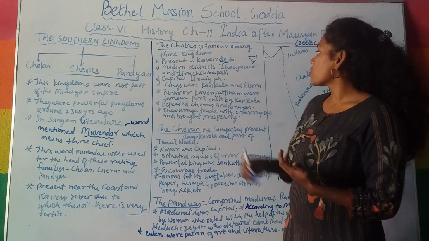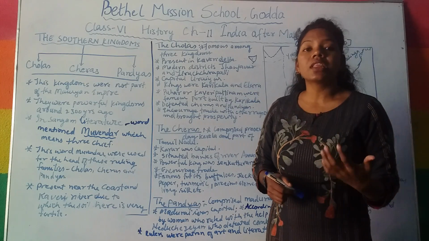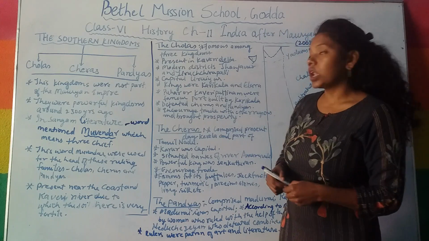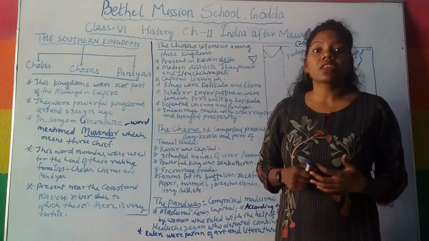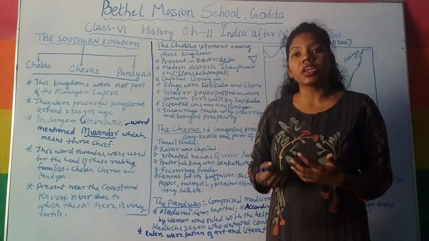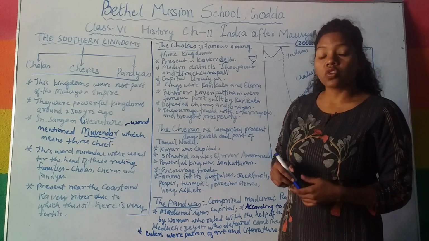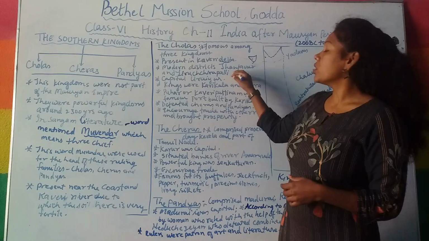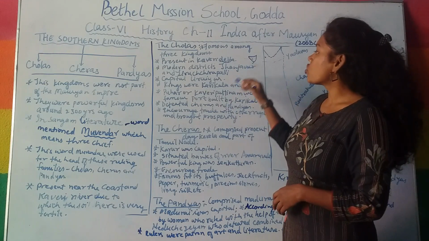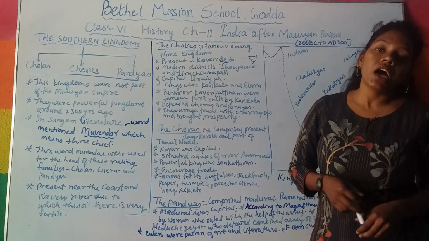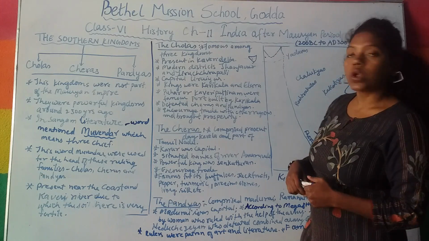This Thanjavur was one of the capital cities of this Chola region, and it was very famous for various purposes. It was developed politically, economically, socially, and religiously. Due to that, these two were very famous cities during the Chola kingdom.